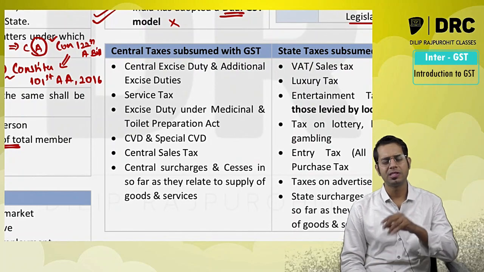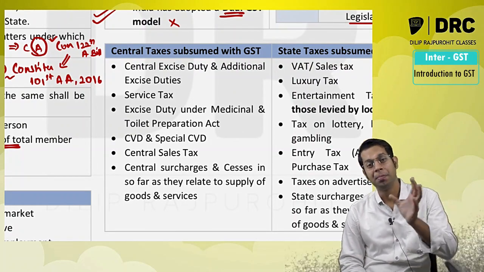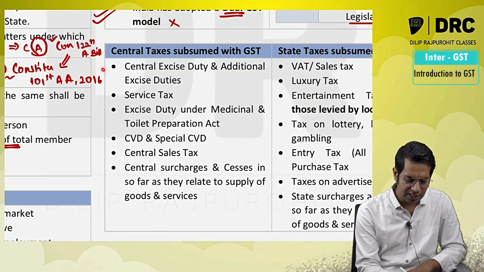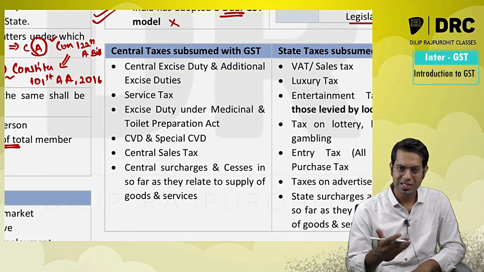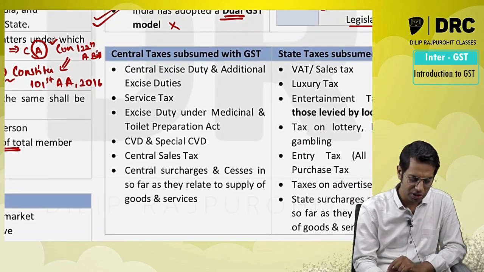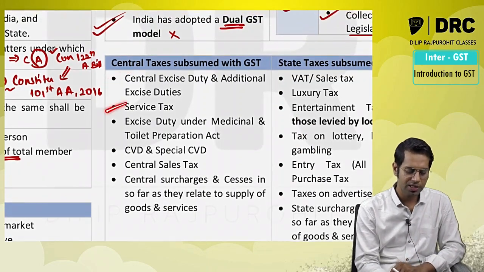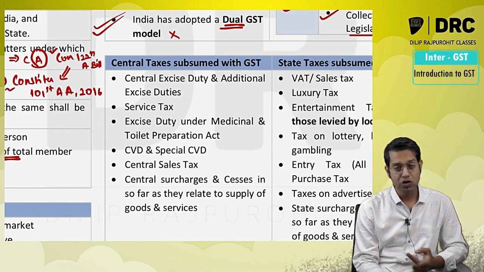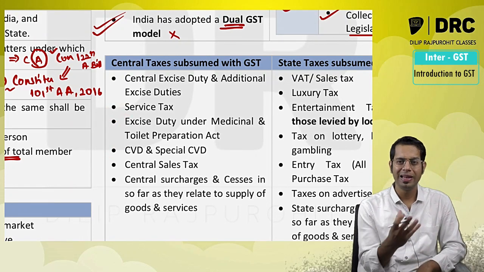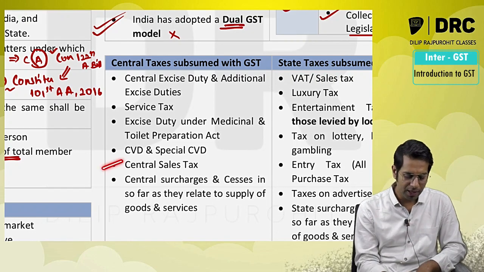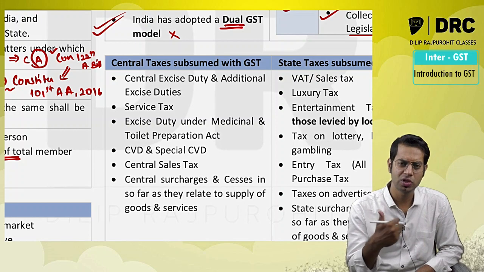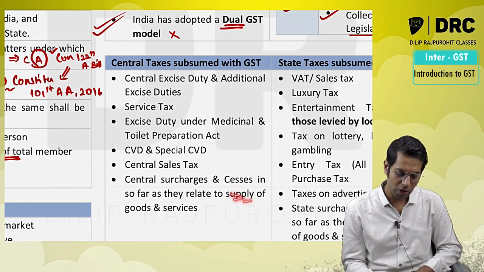Then the next point is with respect to what are the different taxes which got merged with GST. The different taxes which got subsumed or merged with GST are central excise duty or additional excise duty. We are talking about the central government taxes which got merged with GST. It is central excise duty or additional excise duty, service tax, excise duty on medical and toilet preparations, CVD and special CVD, that is countervailing duty and special countervailing duty, central sales tax, and different surcharges and cess which were collected on supply of goods or services.